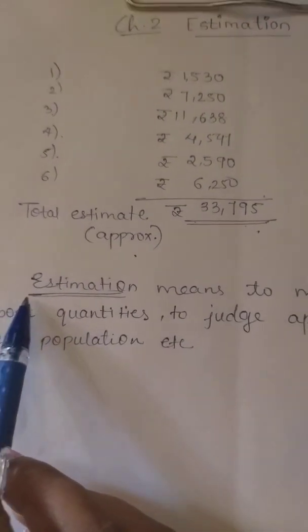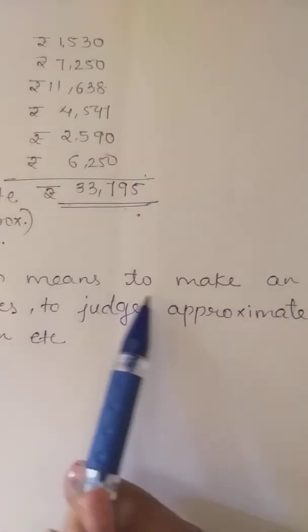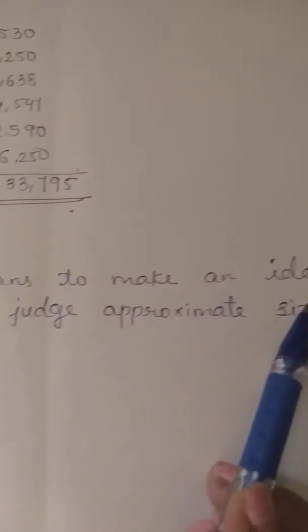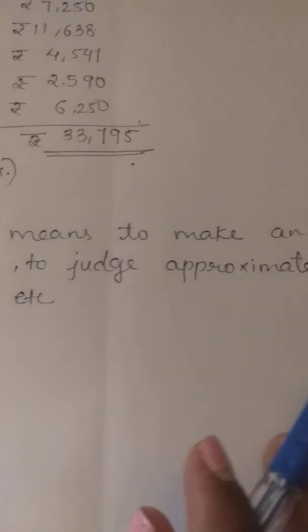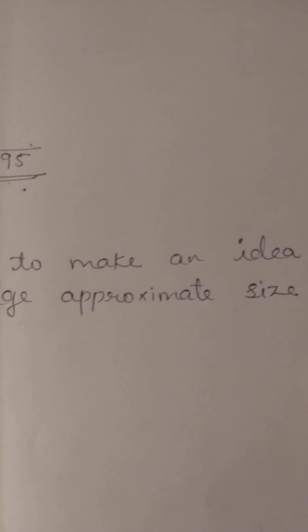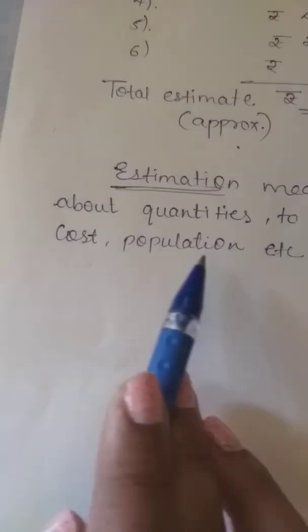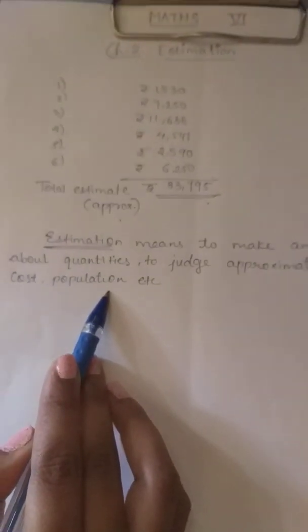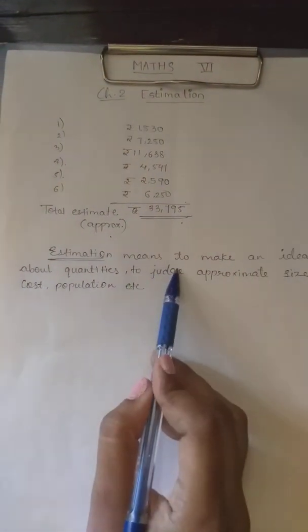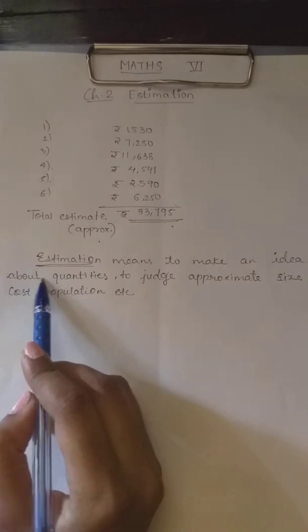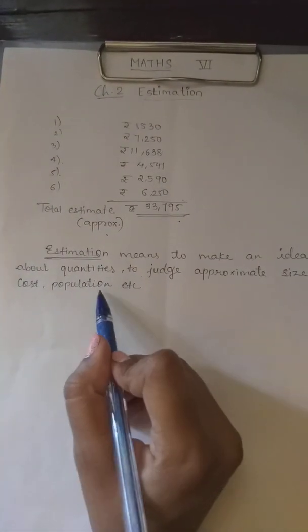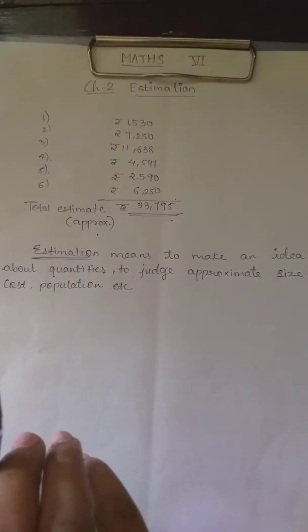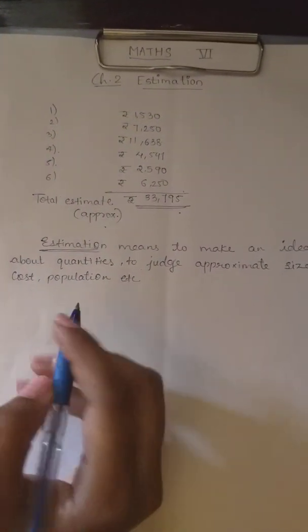So, in short, estimation means to make an idea about the quantities, to judge approximate size, cost and population. So I repeat, estimation means to make an idea about the quantities, to judge approximate size, cost, population, etc. So I am giving you an example.